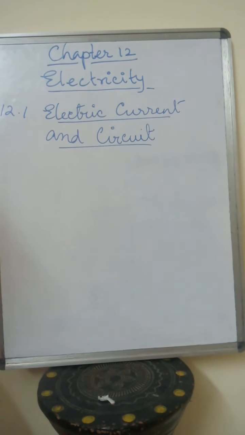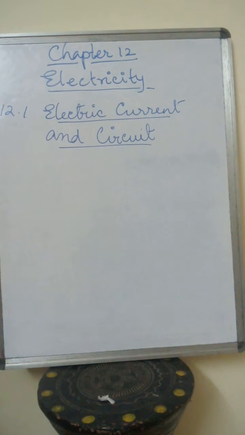So we are going to start with 12.1, electric current and circuit. Now we all have heard about air current and water current, right? We have seen water current in the rivers. Similarly, we also have electric current. We all know that whenever electric charge flows through a metallic wire, we say that there is electric current in the metallic wire.